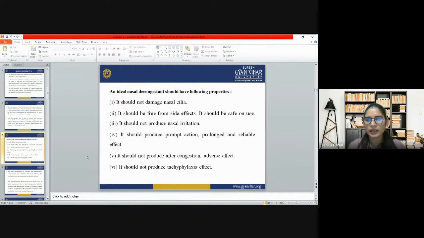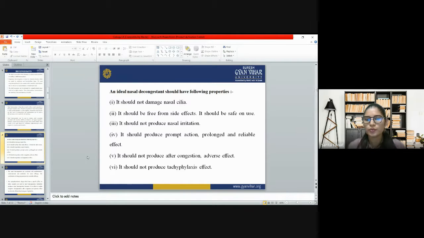Whenever we make any pharmaceutical product for nasal decongestion, we have to follow these properties. It should not produce any nasal irritation or any side effect while applying.